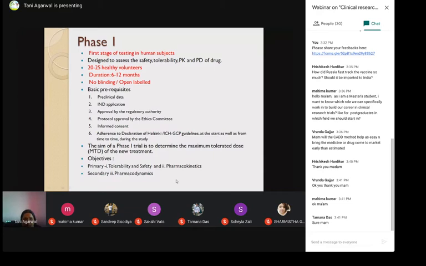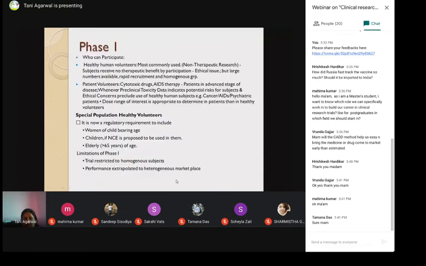Now, who can participate in this? Healthy volunteers most commonly can participate in non-therapeutic research. Subjects receive no therapeutic benefit for participation. But in this case, there are going to be ethical issues: if there is no therapeutic benefit, then why are you recruiting participants? But then it is a necessary evil. Large numbers of such volunteers are available, and you can do rapid recruitment. And this is more or less a homogeneous group of participants.